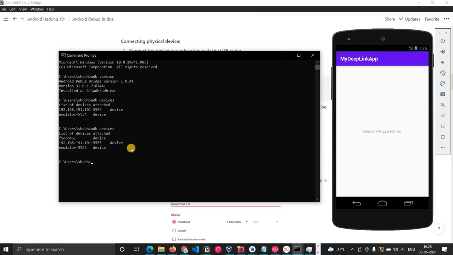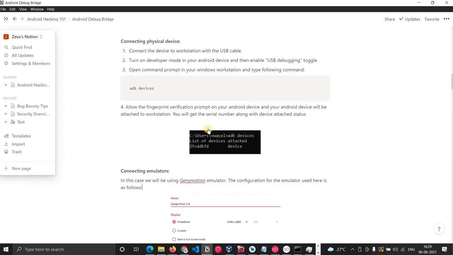If I run ADB devices, you can see now there are three devices. Basically, this is my device, my phone, which I just connected with the help of USB. So yeah, you can connect your device also to your workstation.